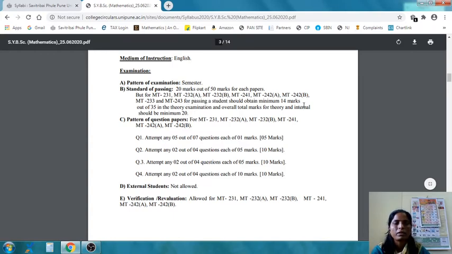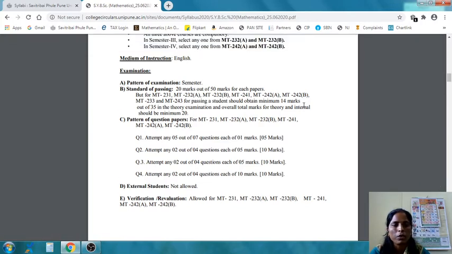As the pattern of examination is 35 plus 15, out of 35 for theory papers, a student should obtain minimum 14 marks, and the total of internal and theory paper should be 20 for passing.